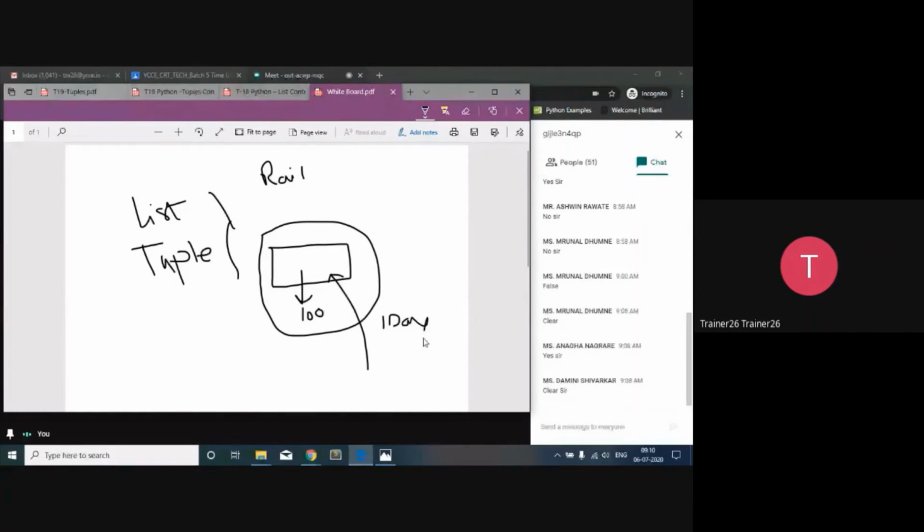So after the first day, what does the reservation become? Full. Reservation full. From the second day onward, they start the waiting list. They create a waiting list. And on the third day, what is going to happen is that there are some cancellations in the reservation. Once there are some cancellations in the reservation, 2 seats are going to get cancelled. How many seats? 2 seats are going to get cancelled.